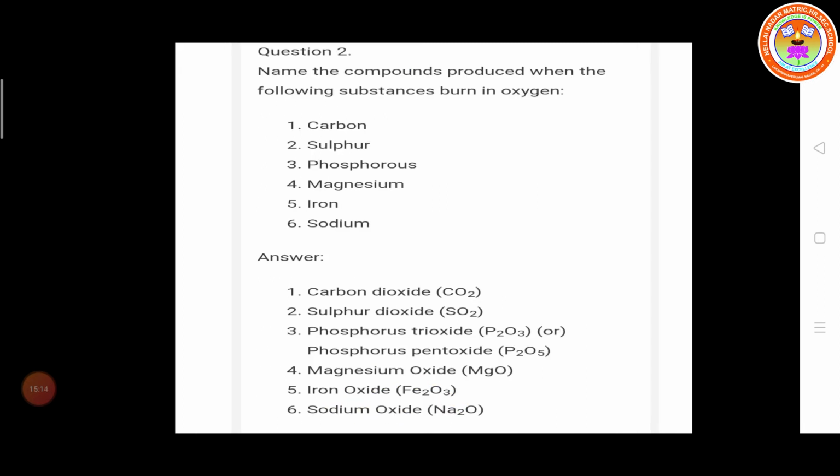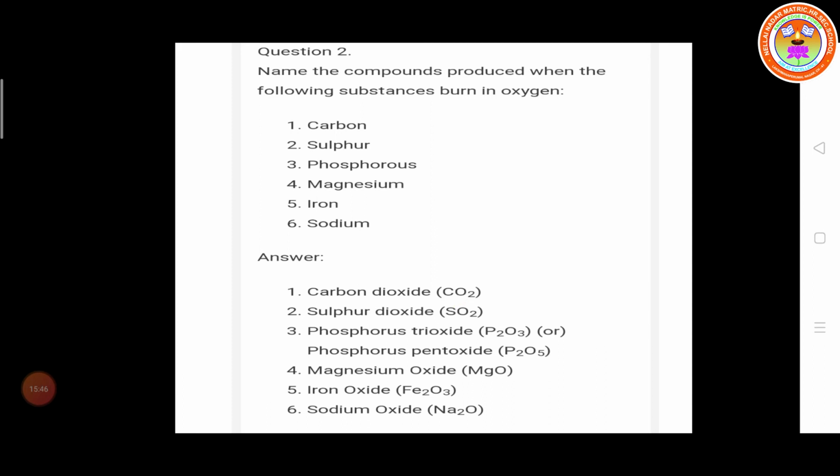Question number 2. Name the compound produced when the following substances burn in oxygen. Carbon burns with oxygen, they form carbon dioxide. Sulfur burns with oxygen, they form sulfur dioxide. Carbon dioxide formula CO2, sulfur dioxide formula SO2.